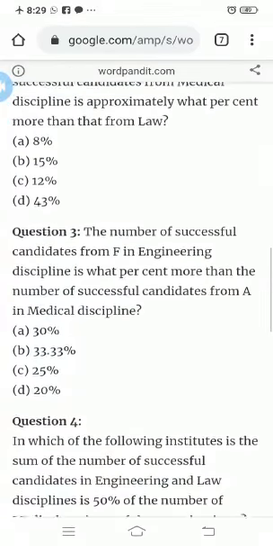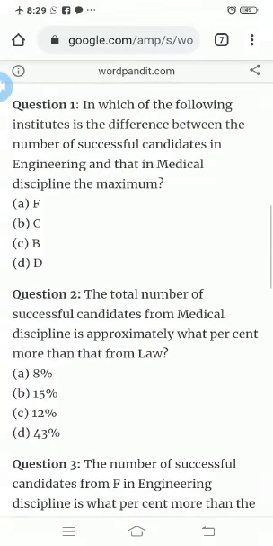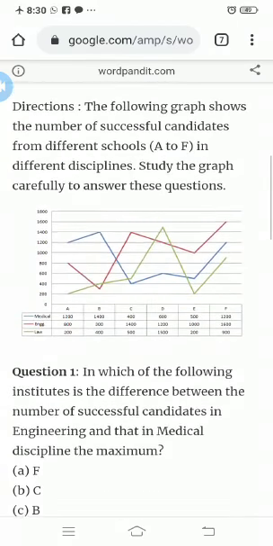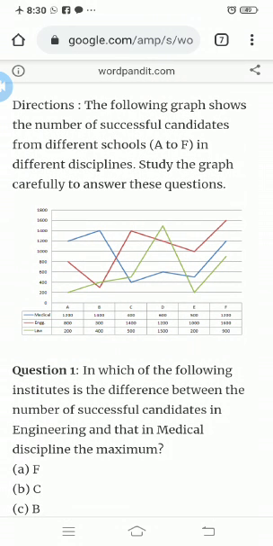I have shared this with you, so please understand. This is known as a line graph. So what is a line graph? Line graphs are used to show how a quantity changes continuously. If the line goes up, the quantity is increasing. If the line goes down, the quantity is decreasing. And if the line is horizontal, then it is not changing. The quantity remains the same.